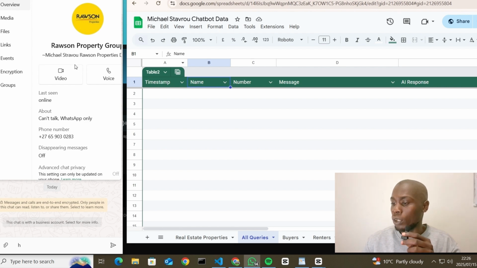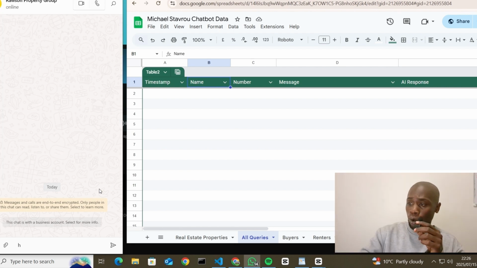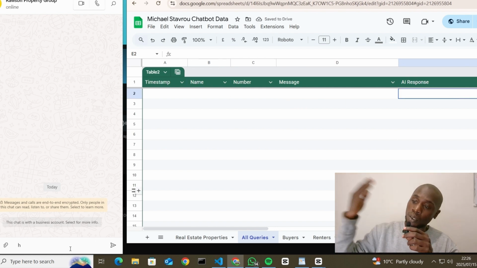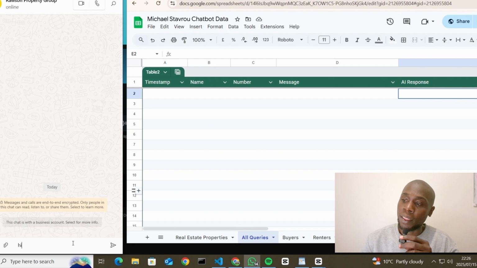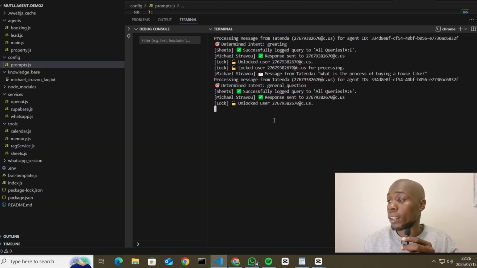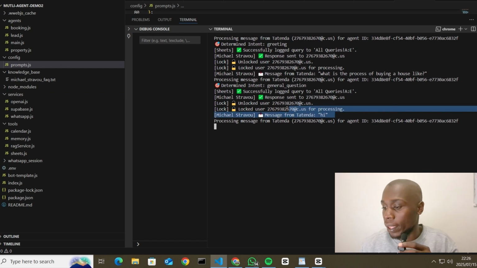The all queries tab saves every message from every user. It keeps track of the time and their name, which is provided automatically from WhatsApp. We extract that and save it under that name, then there's the message that the user says and then the AI's reply.